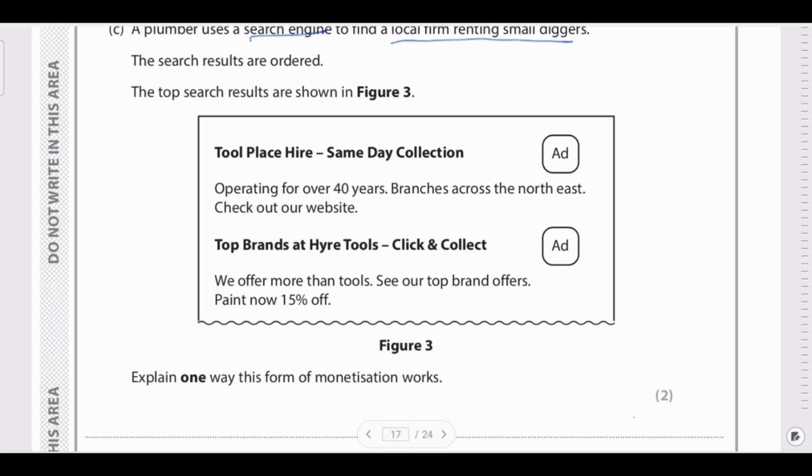Over here, when you look at this figure 3, you can see this as an ad. This ad appears near the hyperlink, because these advertisers pay the owner of the web page or the search engine to show that link. That is nothing but a form of monetization. Sometimes these advertisers pay the publishers or the search engine because the user clicks on the advertisement hyperlinks. That is again considered a part of monetization. So you can write any one.